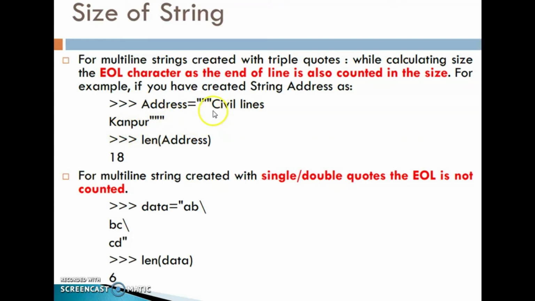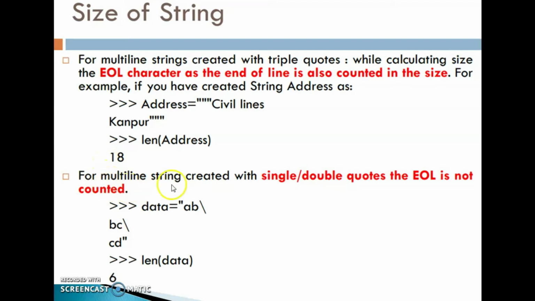Then count this one: 1, 2, 3, 4, 5, 6, 7, 8, 9, 10, 11. Then 12, 13, 14, 15, 16, 17. Total 17 characters. But while using this triple quotes, we have to identify that the EOL character, the end of the line, is also counted in the size. So 18. len of address is 18.